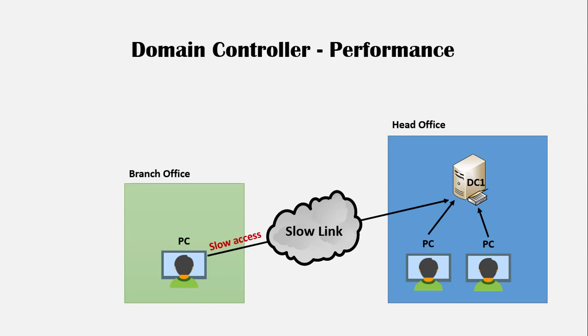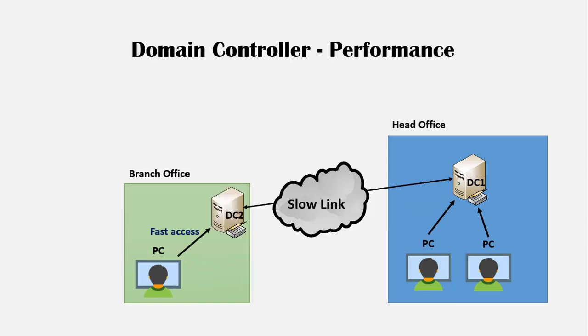Imagine this situation. Your organization has multiple sites spread around the country, with one domain controller installed in the head office. All the users on the branch office should be authenticated on that domain controller prior to accessing their computer or to any other resources on the network. This will generate network traffic over the inter-site link, and performance can drop down with a slow and not reliable link.